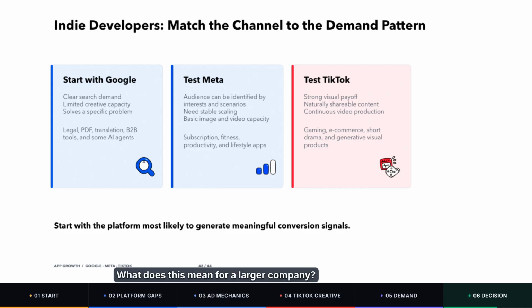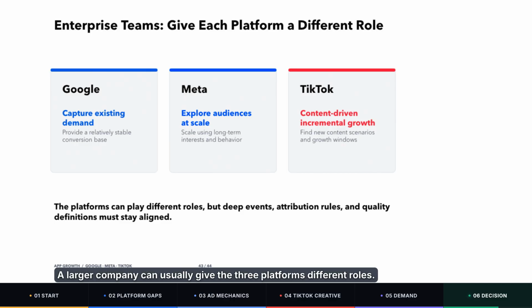What does this mean for a larger company? A larger company can usually give the three platforms different roles. Google captures demand that already exists and provides a relatively stable base of conversions. Meta and TikTok reach people who are not actively searching yet, but may be persuaded by a situation or a piece of content.